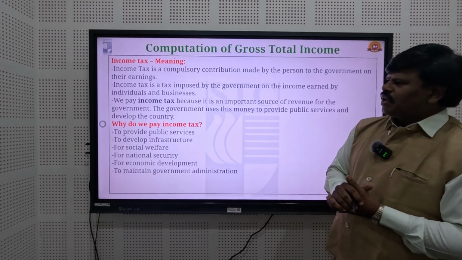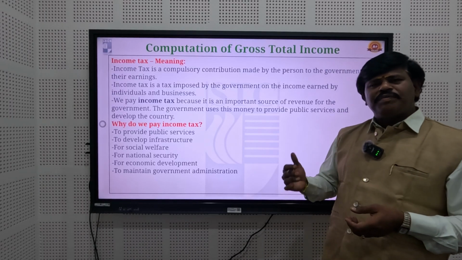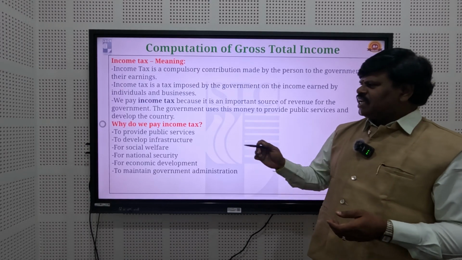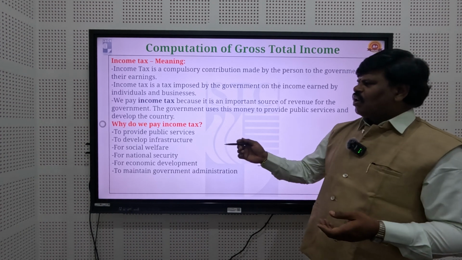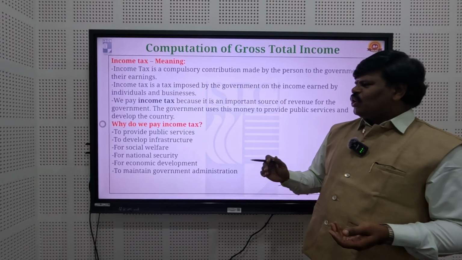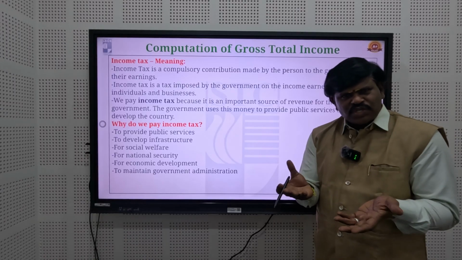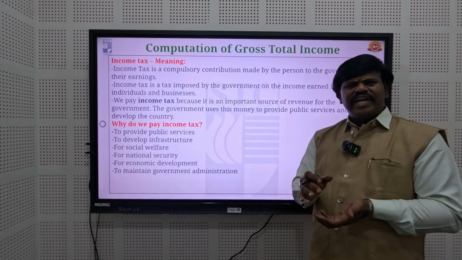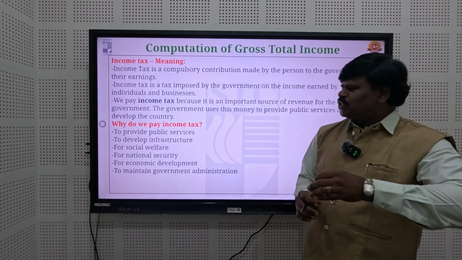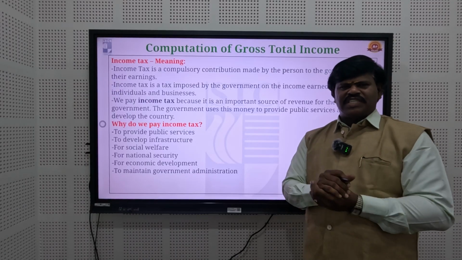Why do we pay this income tax to the government? The purposes: first, through this income tax the government provides public services. Second, to develop the infrastructure. Third, for providing social welfare facilities, the government needs funds. Another one is national security, that means contributions to defense and also police, cyber security and everything.